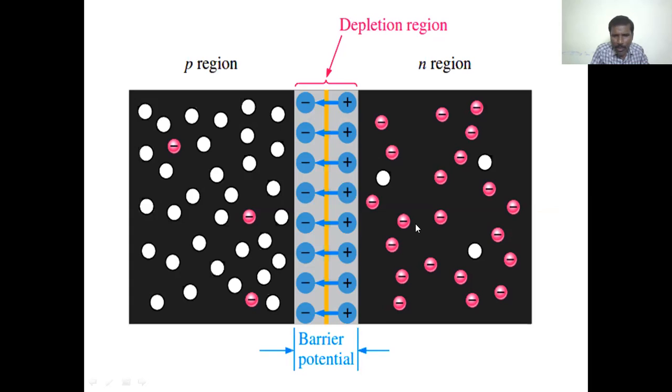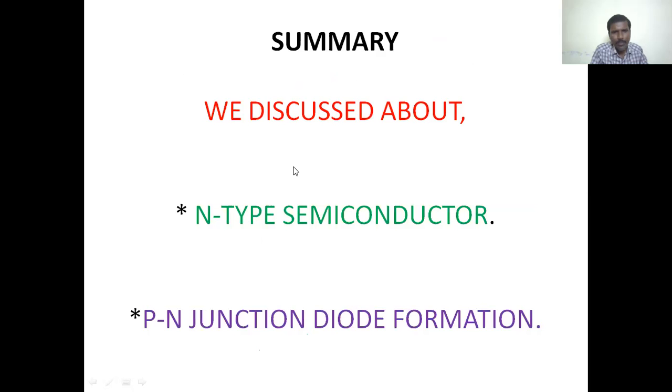The mobility of electrons from the N region as well as the mobility of holes from the P region are stopped when the potential barrier is developed at the depletion region. When this barrier potential is developed, the mobility of electrons from the N region and holes from the P region are stopped. That is about this diagram.